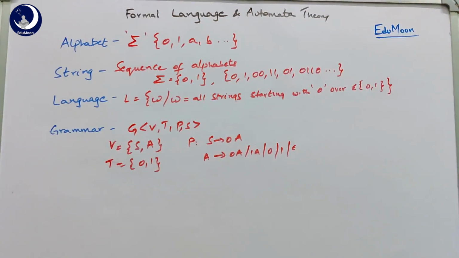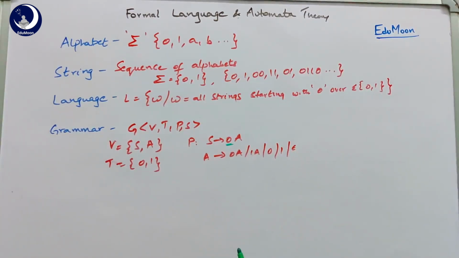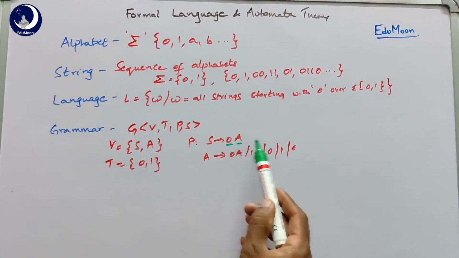So those are the symbols that are variables. T is equal to 0 comma 1 because they are the input symbols for the language L equal to W where all strings are starting with 0. And P, the production rules, are given as follows: S equal to 0A, because every string should start with 0 here. In this grammar every string should start with 0 and then it can be followed by anything. So I have given it A here.